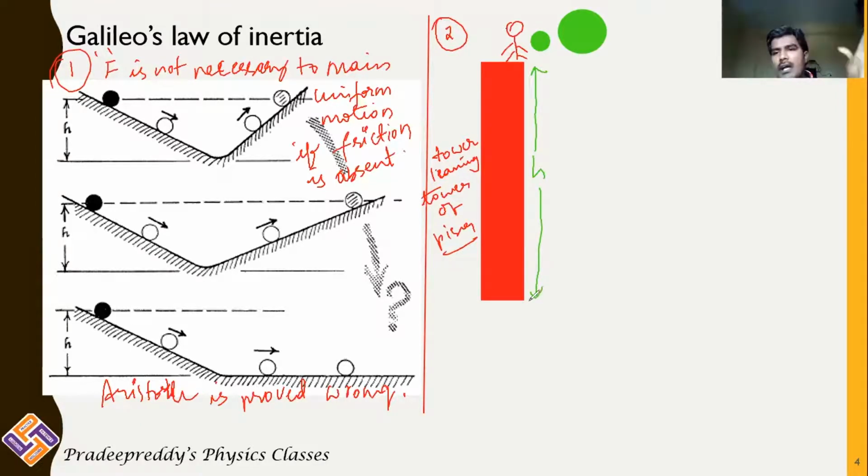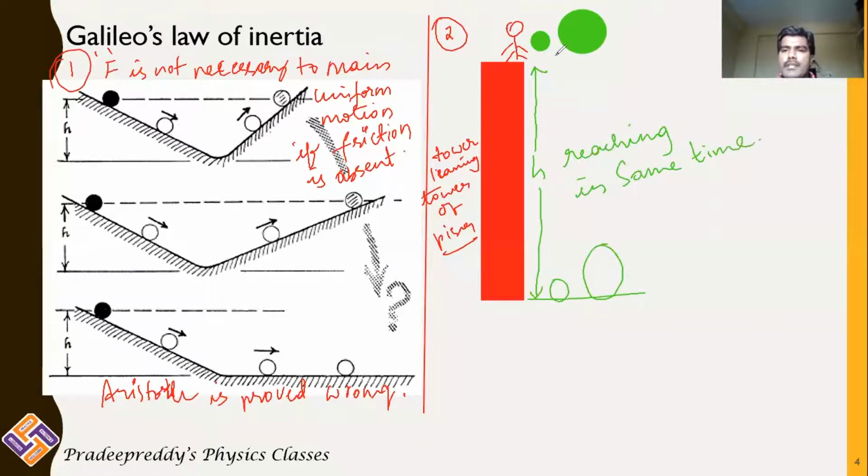He gathered all the people, and going to the top of the Tower of Pisa, he took two objects, one of greater mass and the other of smaller mass. Both were at the same height, and he left them. He left these two masses from the height, and he drew the conclusion that both bodies reach in the same time.